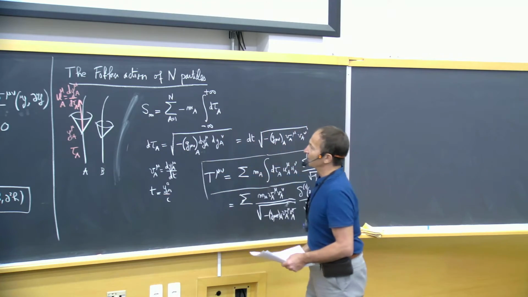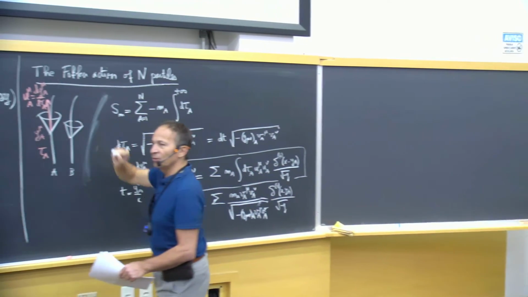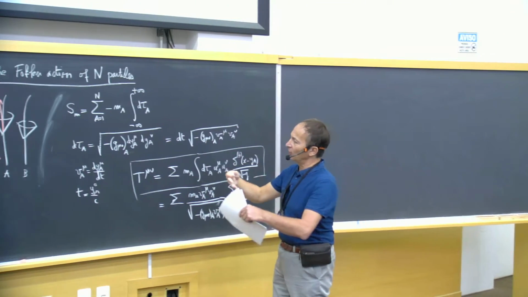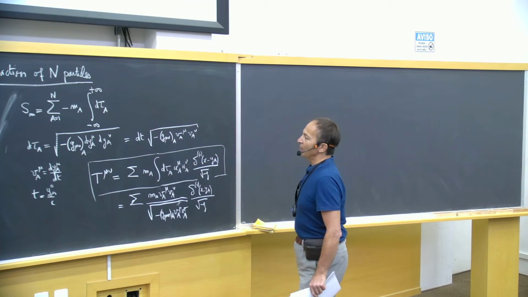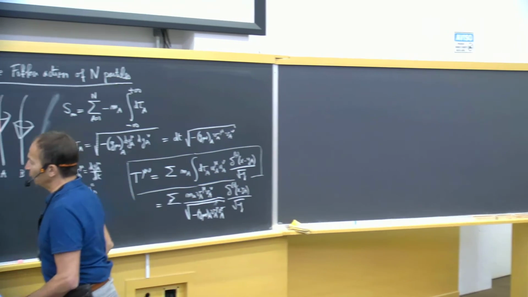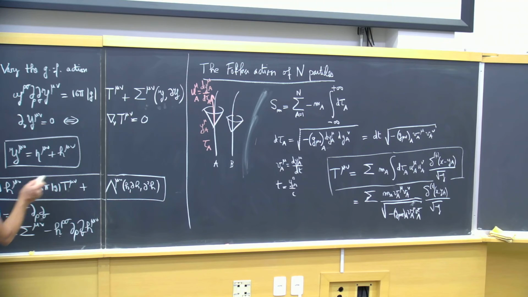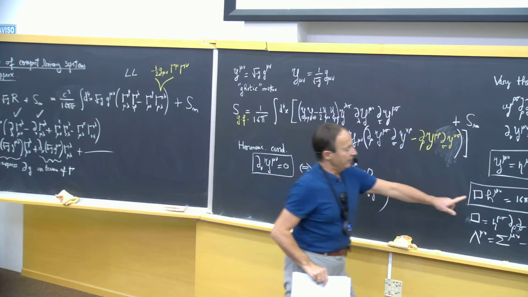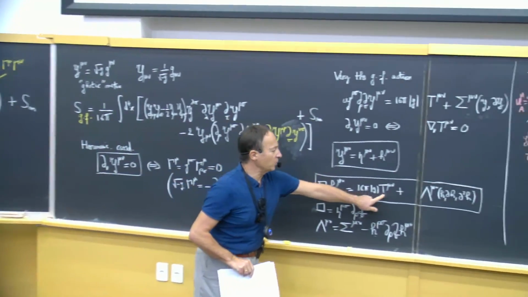And as we shall see, the Fokker action is the right technique to use in that case for a self-gravitating system of particles. Now we have our T^mu nu, which is here, and we can compute, using our favorite approximation method, the field generated by the particles.